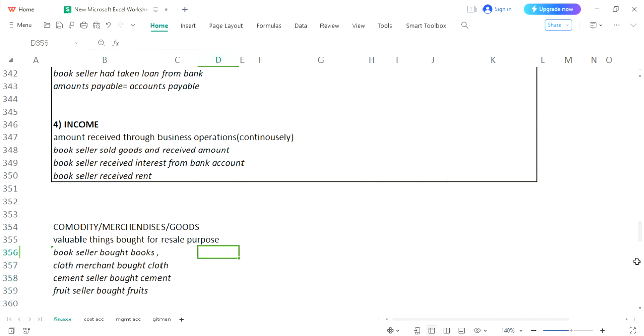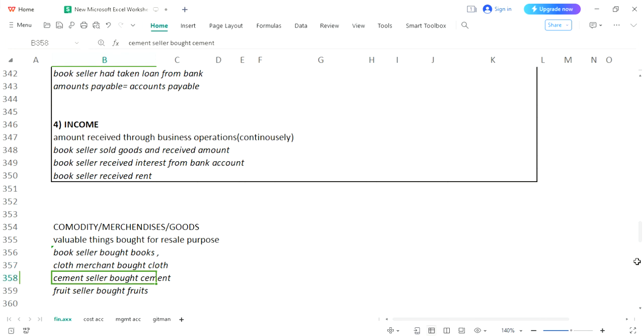If the bookseller had bought goods, why would he be buying these books? For the purpose of trading, for resale purpose, what we have written over here. If a cloth merchant has bought cloth, what could be the purpose of buying cloth? He will be selling it in the near future. It means the cloth merchant will buy cloth for resale purpose. So cloth would be considered commodity, merchandise or goods for a cloth merchant.